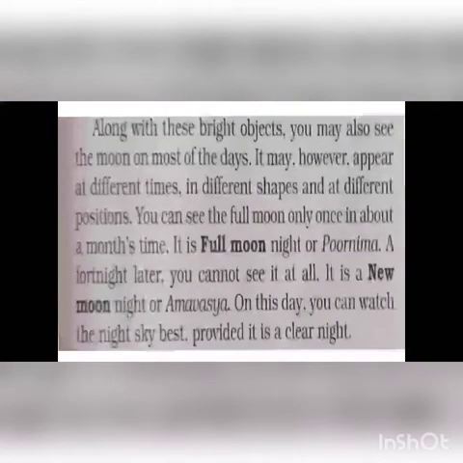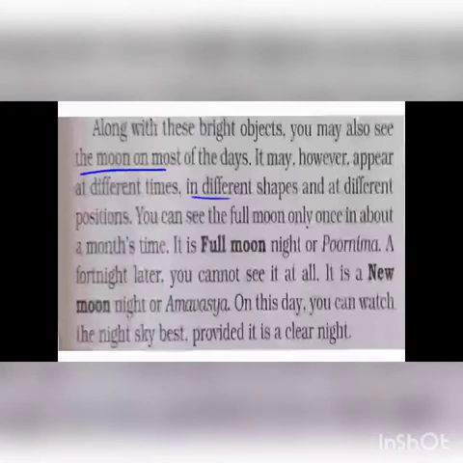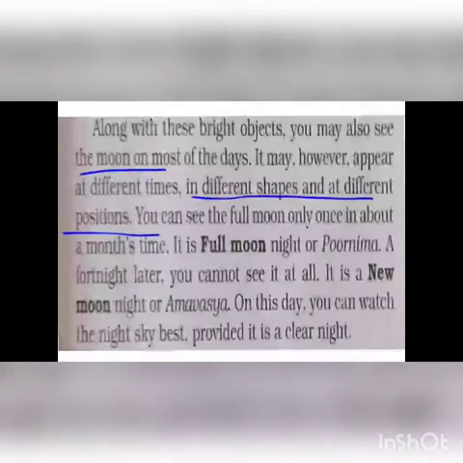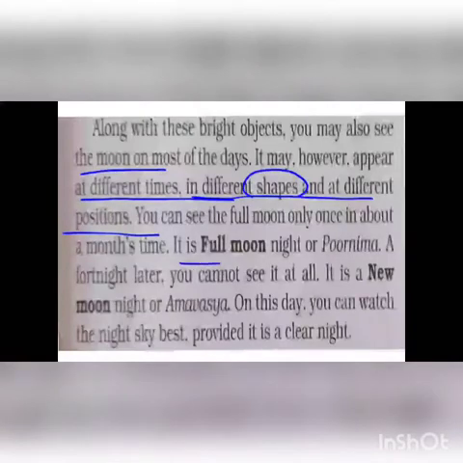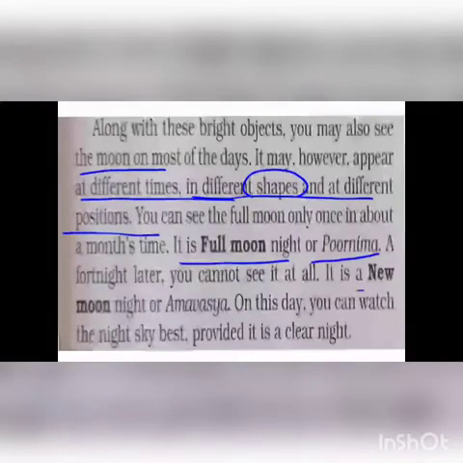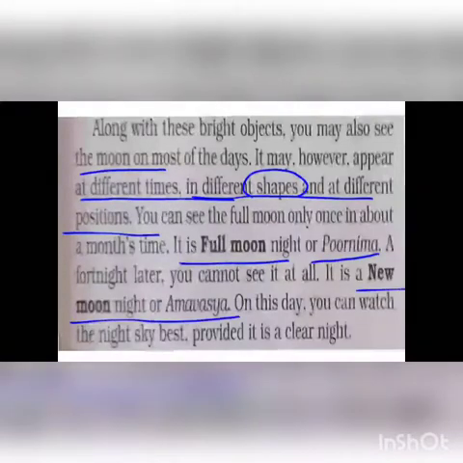Along with the stars, one more thing is there during the night, that is the moon. Yes, the moon also appears to us during the night, but its shape, color and position are always different. Daily we see different shapes of the moon, and it rises at different times with different shapes. These are known as the phases of the moon. Full moon appears on the day of Purnima, and new moon appears on the day of Amavasya. Now, how it appears, I am going to tell you.